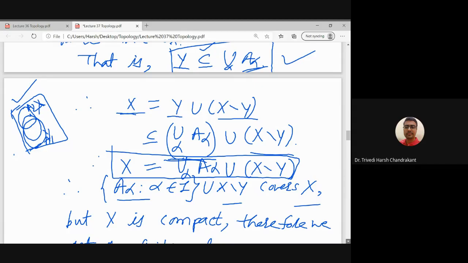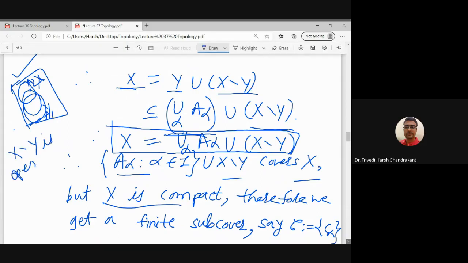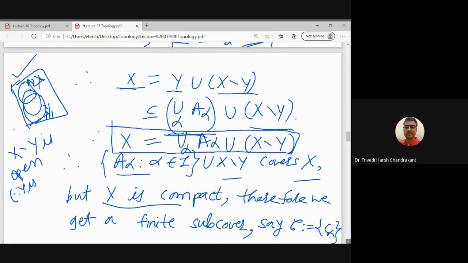And what we know in the hypothesis is that X is a compact space. So whenever I have an open cover, X minus Y is open because Y is closed. So this is used here, that all these are open sets and this is also an open set. So this is an open cover of X, and X is compact.